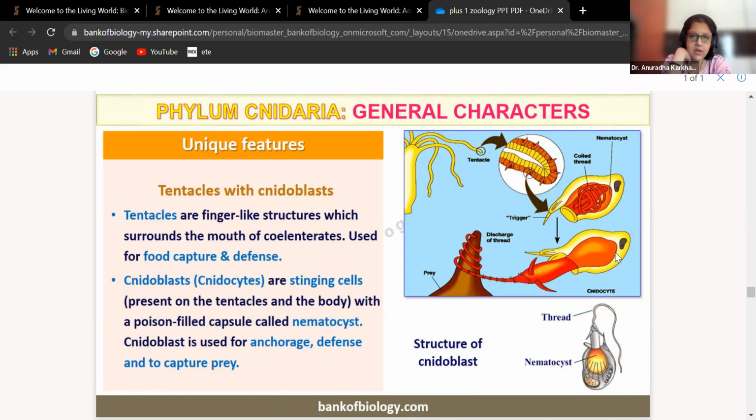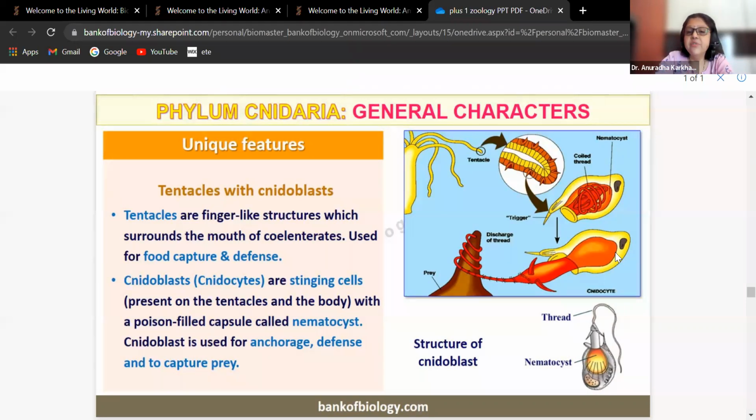In the same way, they will hit or damage anyone who is coming to harm them also. तो अगर उसको कोई हार्म करने के लिए आता है, उसके आजू बाजू आता है ना, तो उसको भी ऐसे ही पट्टे से मार मार के परेशान कर देते हैं. Okay, so it's for capturing food, it's for defense, and it is also for anchorage. So they may also help in holding these organisms at a particular place.